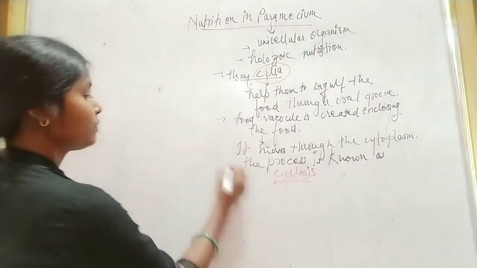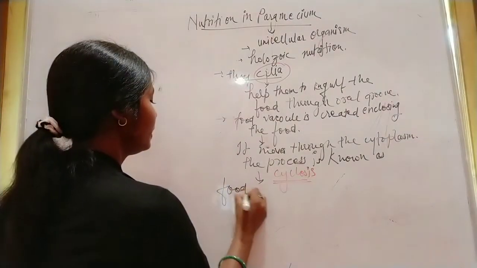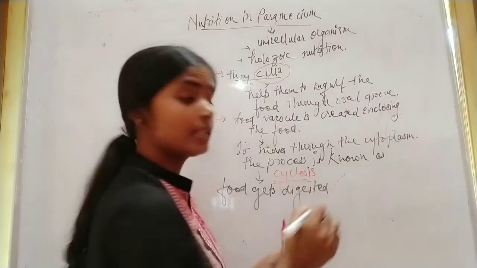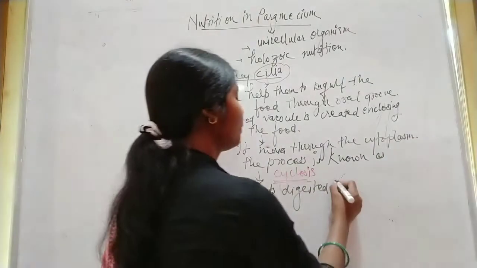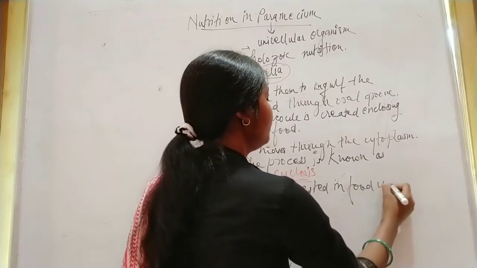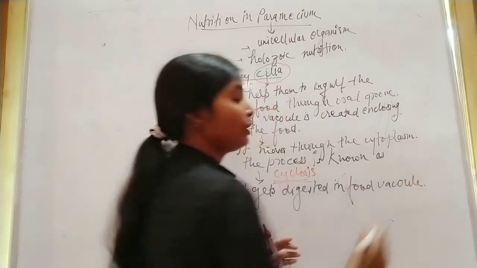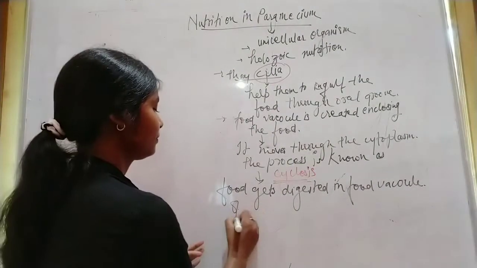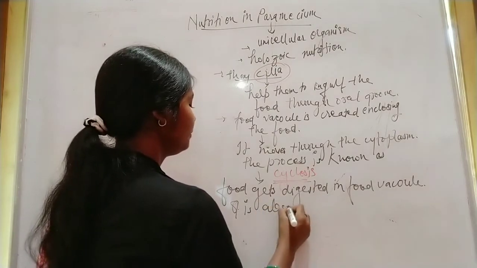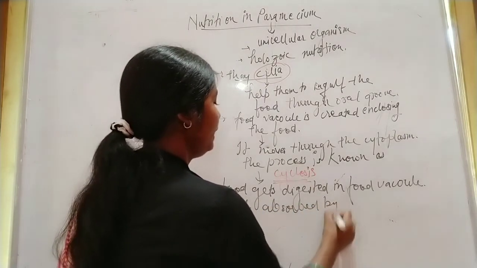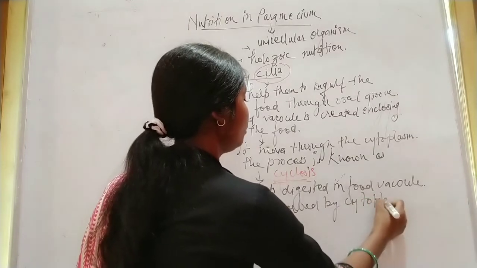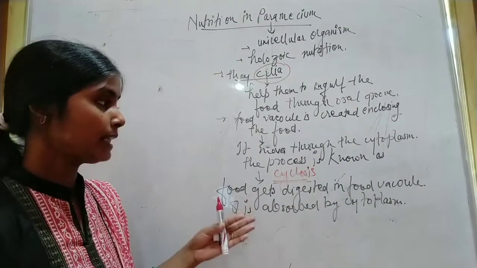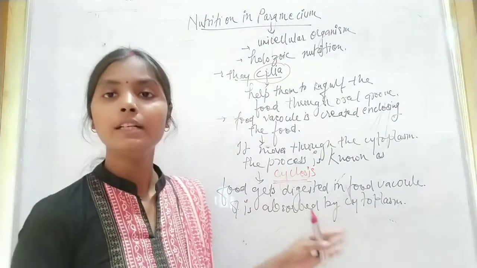The food gets digested in the food vacuole and is absorbed by the cytoplasm.